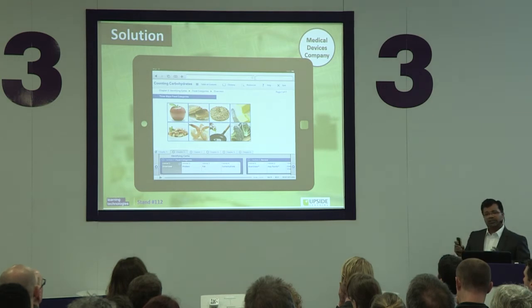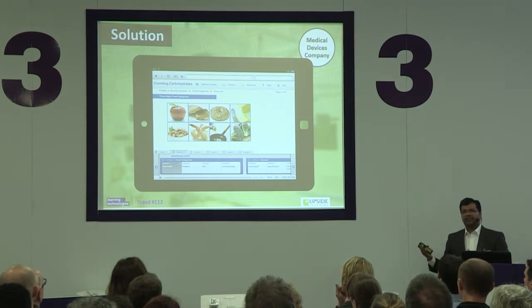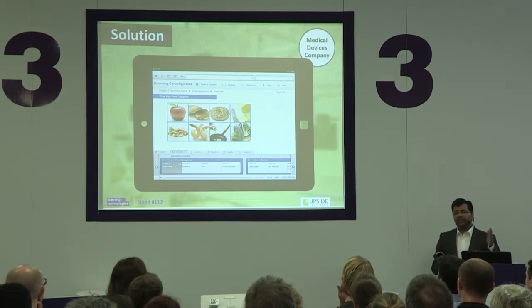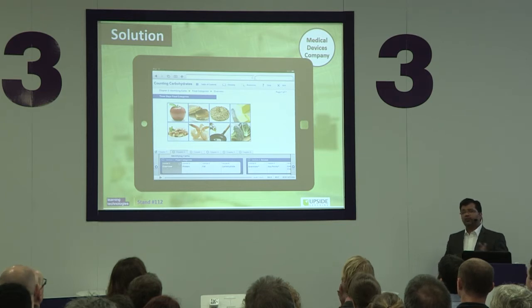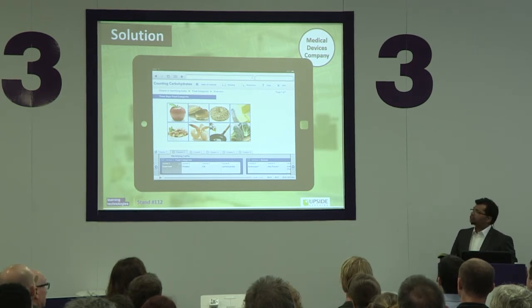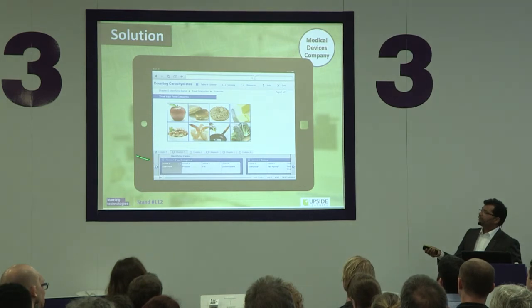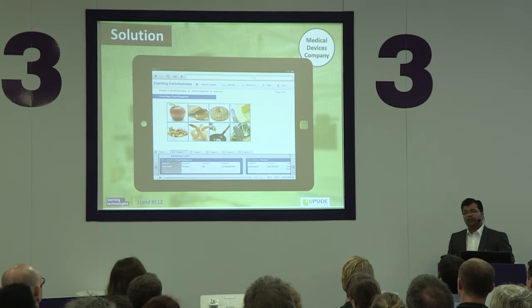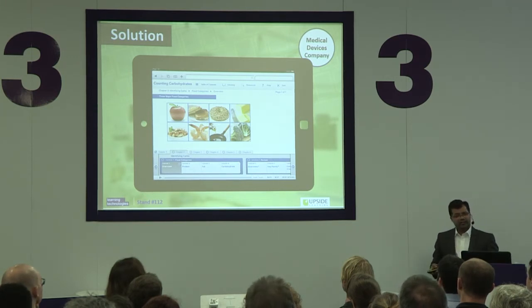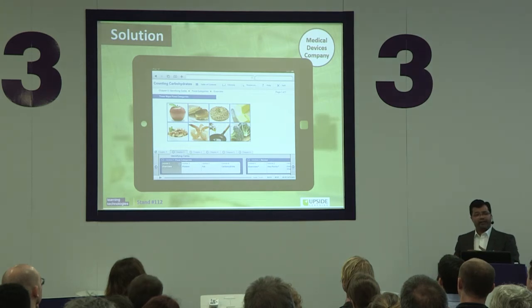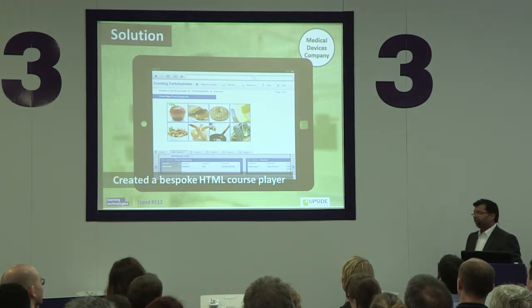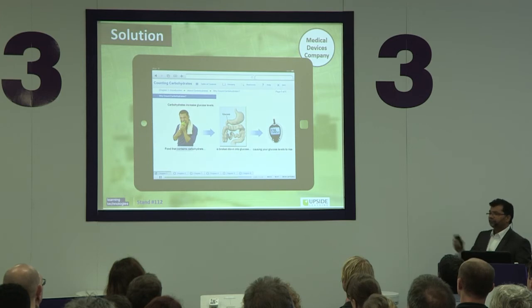Our solution was, as you would imagine, very simply, as I stated, M-enablement. So we converted the whole thing, which was earlier in Flash, to HTML. But what we did was create a player in HTML which is exactly the same as the Flash player they had, which was kind of a challenge, but yes, that's exactly what the client wanted here. So we created a bespoke HTML course player in which we loaded all the screens one after the other.